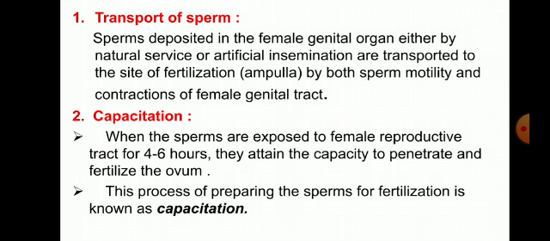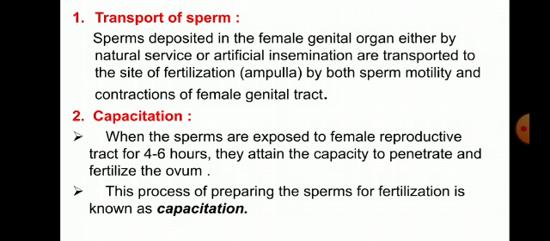The sperm deposited in the female genital organs, either by natural service or artificial insemination, are transported to the site of fertilization, the ampulla, by both sperm motility and contraction of the female genital tract. Okay, last class we discussed the genital organs of the female: ovaries, vagina, uterus. So the ampulla is a part of the fallopian tubes.